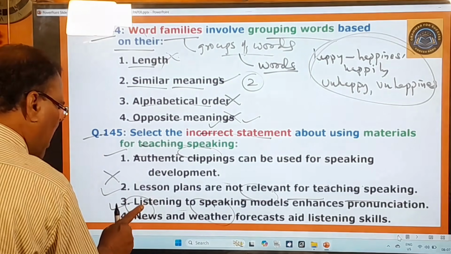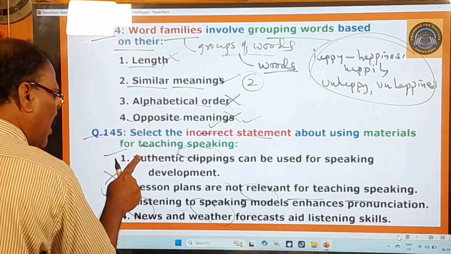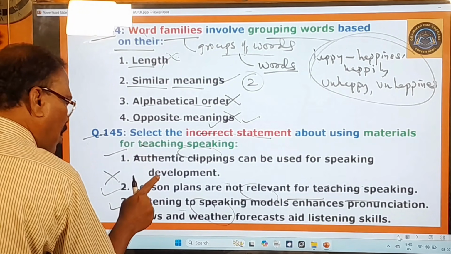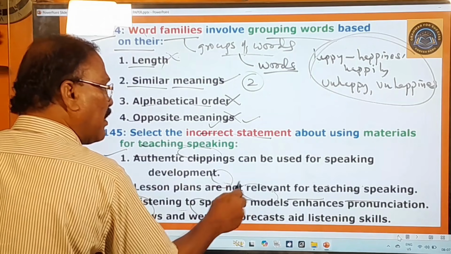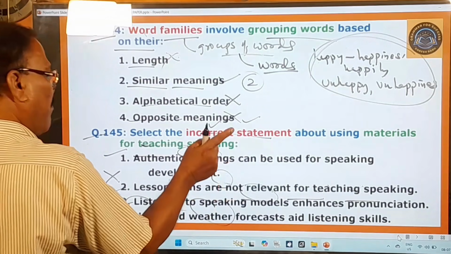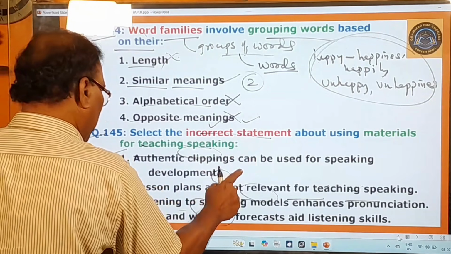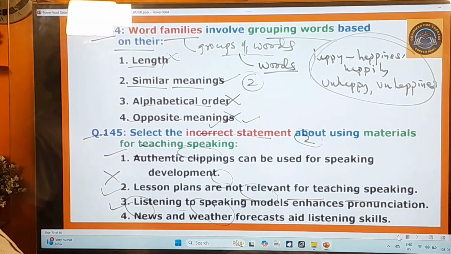So this statement is correct, this statement is correct, this statement is correct. But this statement is not the correct one: lesson plans are not relevant for teaching speaking. No, they are relevant. Therefore this is the incorrect statement, and that is your answer. And now you move on to other questions.